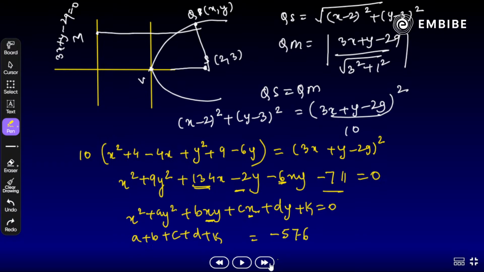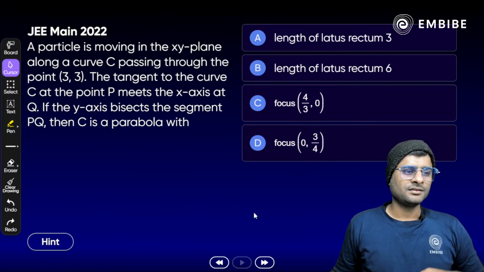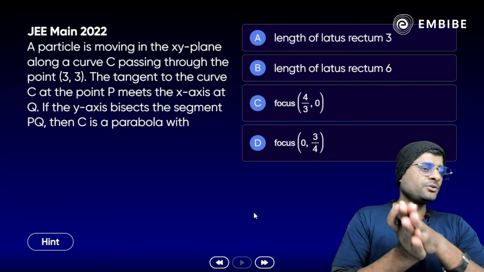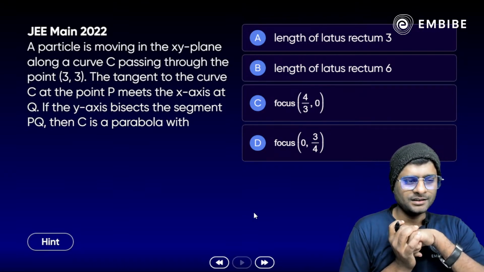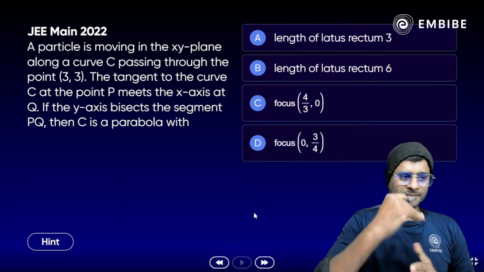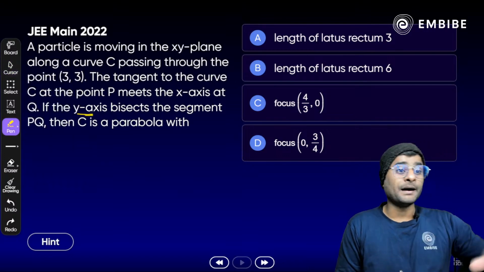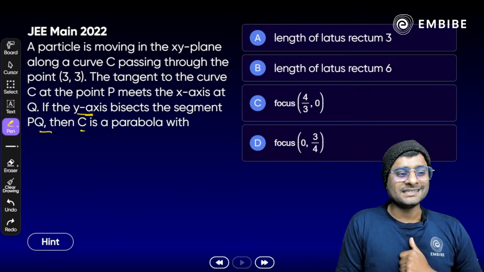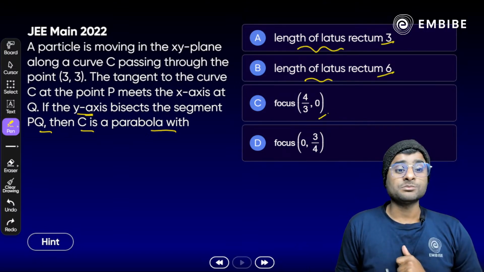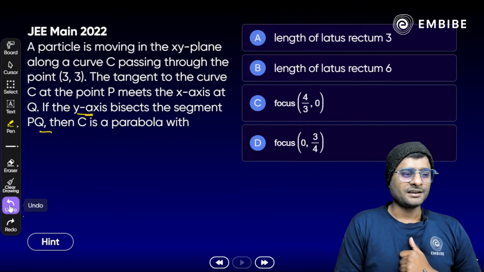Okay. Take a look here. The next question. A particle is moving in the xy plane along a curve C passing through (3, 3). The tangent to the curve C at point P meets the x-axis at Q. If the y-axis bisects the segment PQ, then C is a parabola with length of latus rectum 3, or length of latus rectum 6, or a focus at (4/3, 0), or a focus at (0, 3/4). Try to solve it.